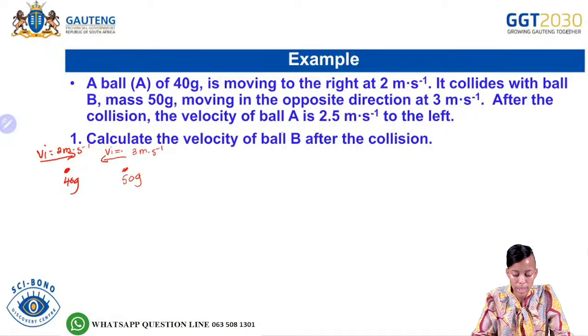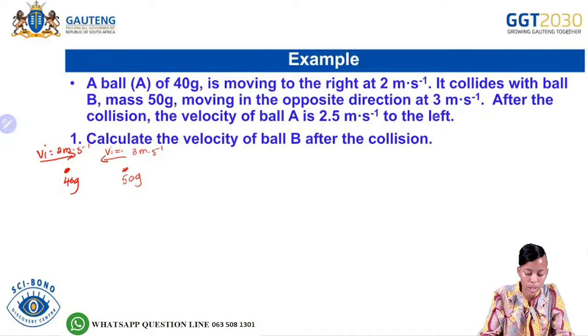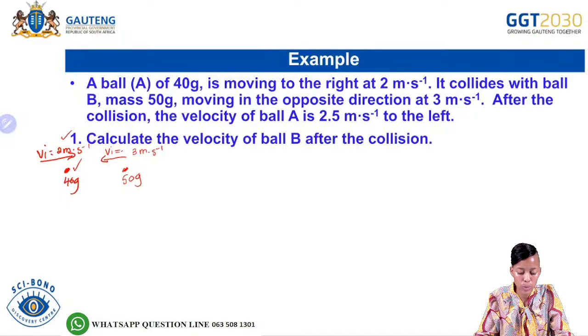After the collision, the velocity of ball A is 2.5 meters per second to the left. Okay, so initially we had 2 meters per second for ball A, and our mass is 40 grams. And then again, for ball B, we have 50 grams there. And then we are saying that our initial velocity for ball B is 3 meters per second.